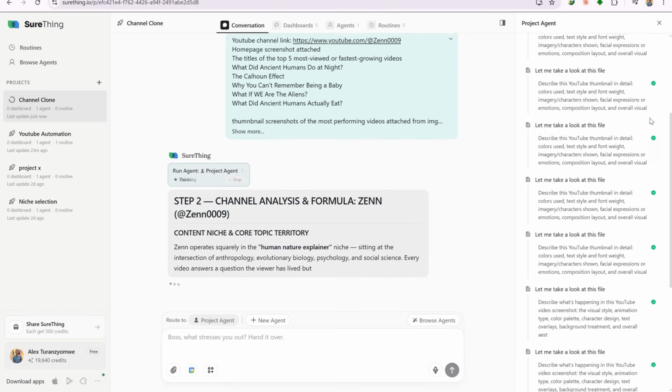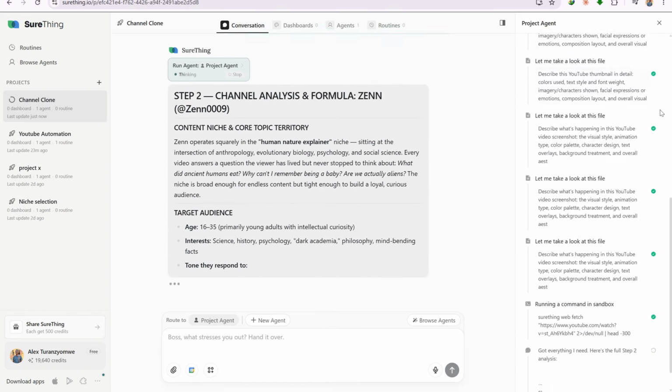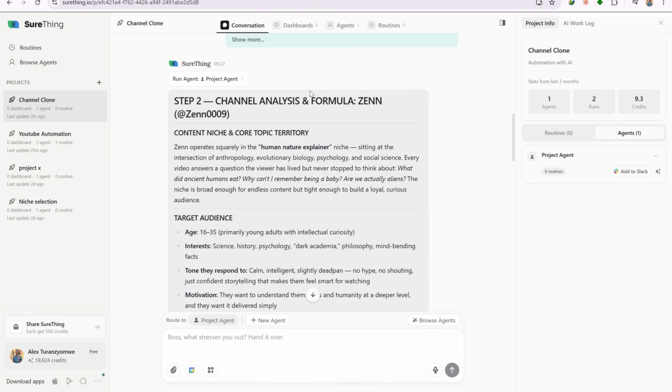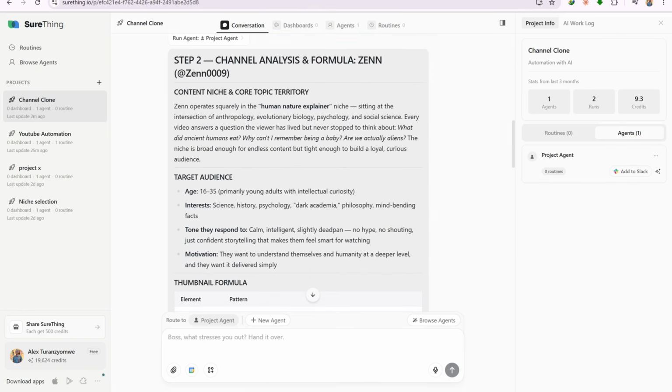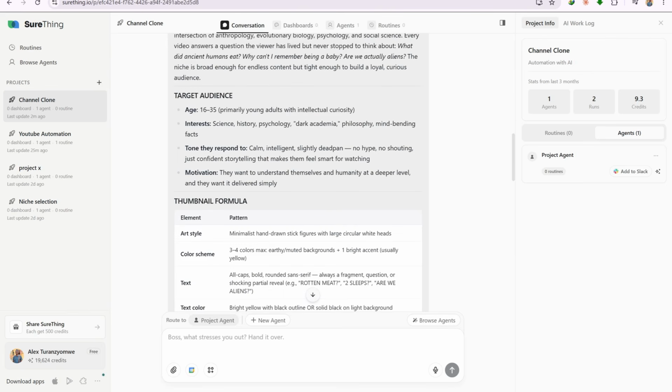The agent fully analyzes the channel and comes back with a breakdown that covers everything. It identifies the content niche and topic territory. For Zen, it concludes that the content spans human nature, anthropology, evolutionary biology, and psychology, which explains why the videos reach such a broad audience and continue to go viral. It breaks down the target audience, including age range, interests, motivational drivers, and the emotional tone the content uses to connect with them.